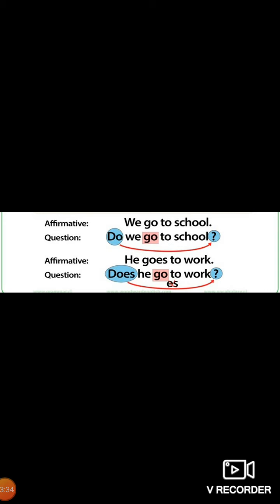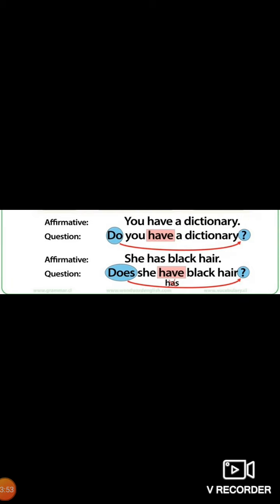We go to school. Do we go to school? Here questions can be framed like this. He goes to work. Does he go to work? Here again you can see goes has changed to go while making a question. You have a dictionary.